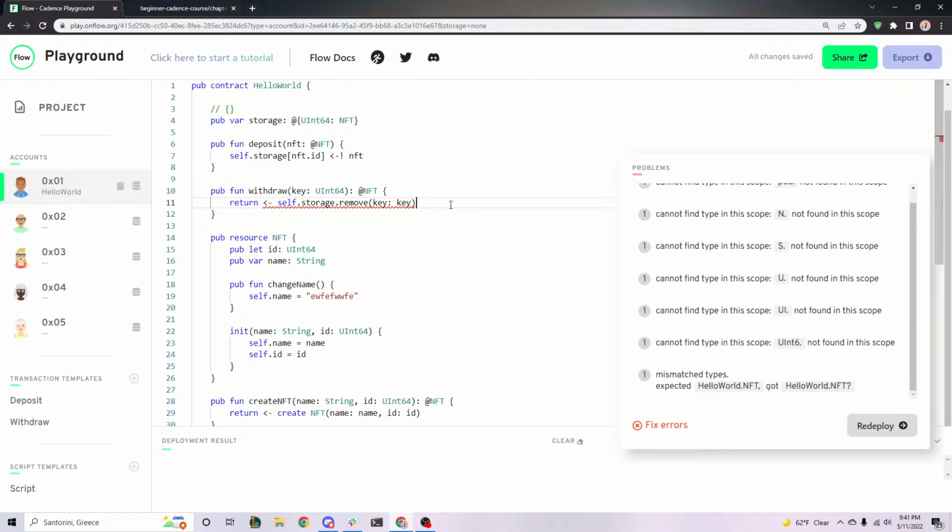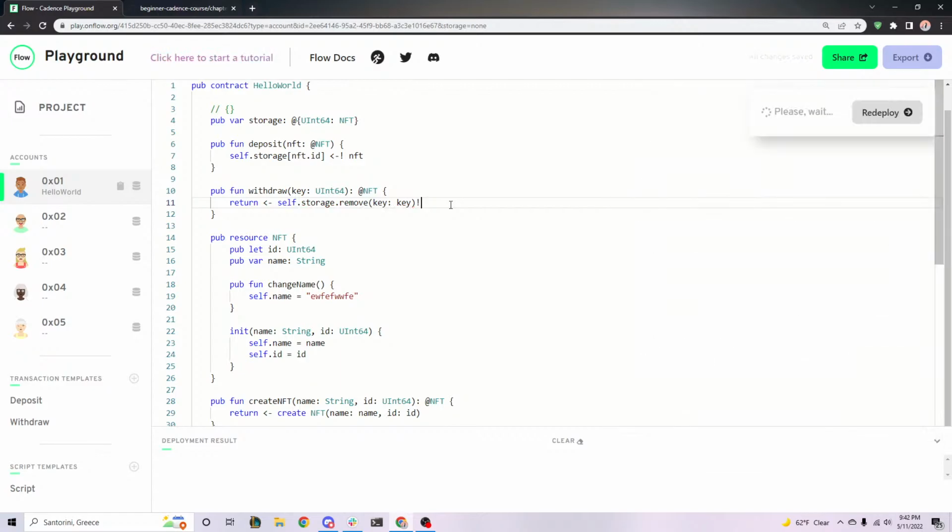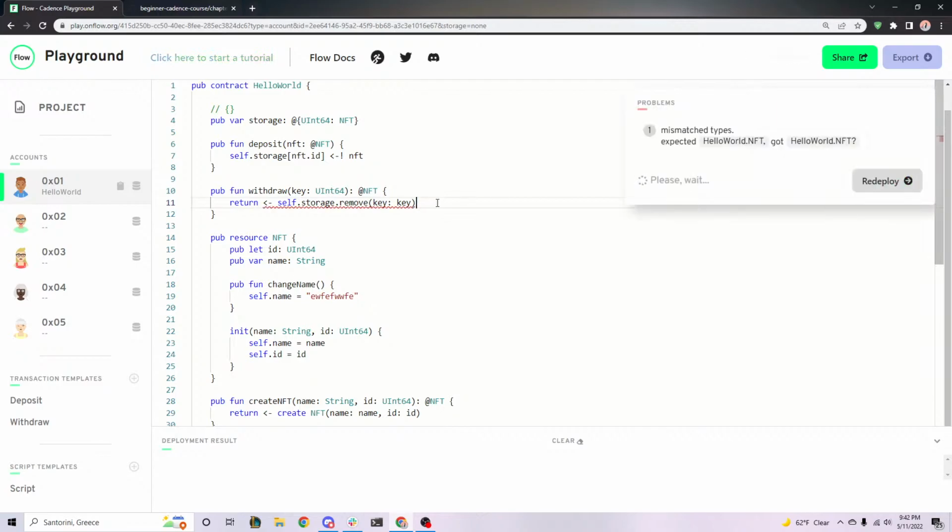Nice. Good job, guys. So we could put this here. Now, remember, can anyone explain to me why this is returning an optional? Dictionary. Yep. Whenever we're reading or removing a value from a dictionary, it could be nil.